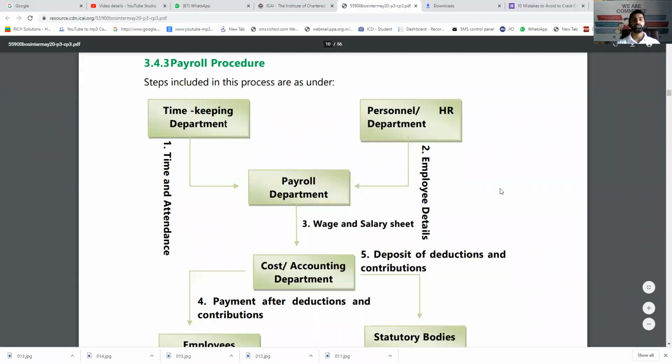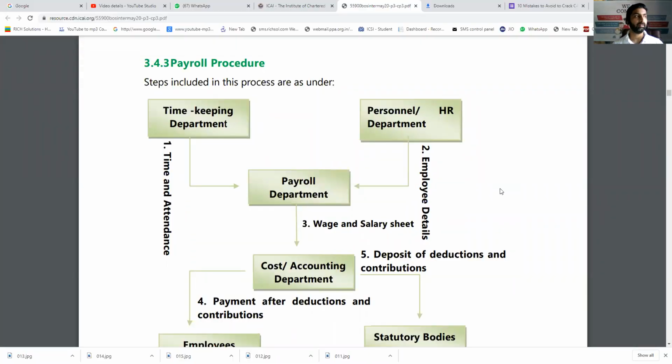Now the next working note comes to payroll system. I repeat, what is payroll system? It's a part of accounting system in which the accountant or the payroll manager calculates the actual wages to be paid to each employee, considering the overtime, idle time, whatever different categories are there. So how exactly does it work? Here it is timekeeping department, that is time in and time out, as well as time booking also sometimes.